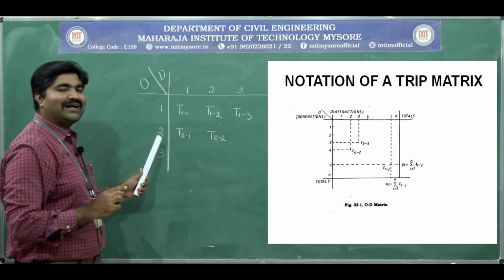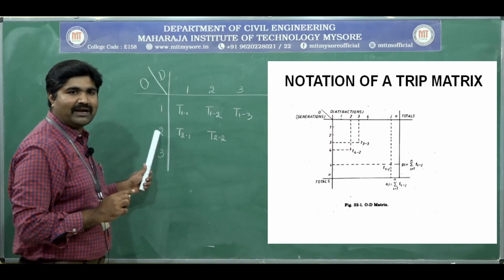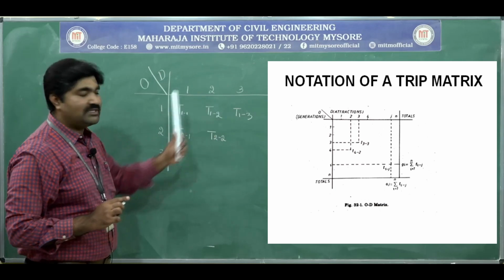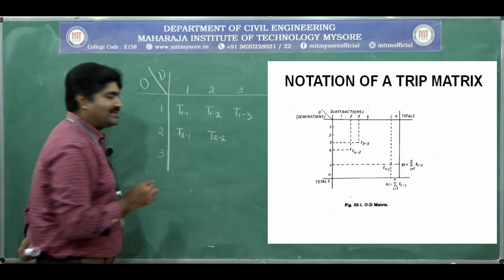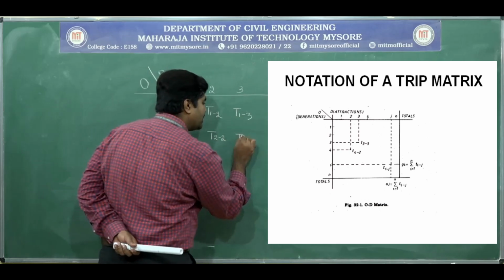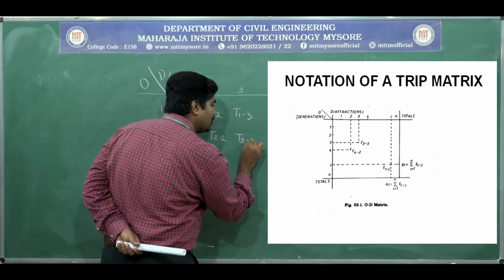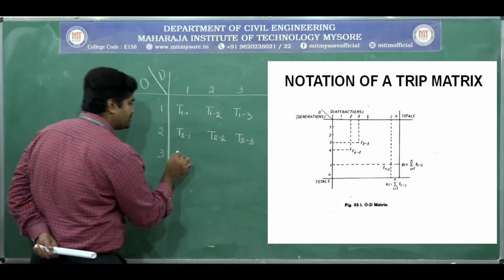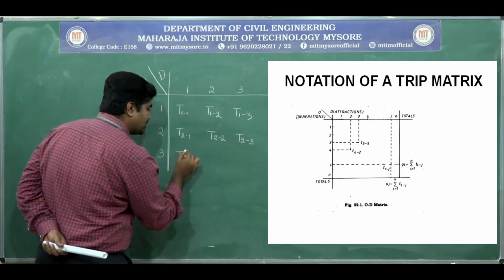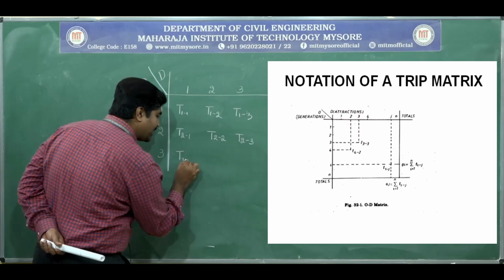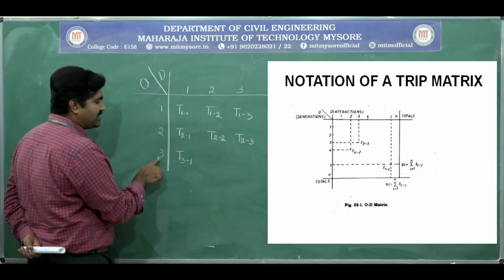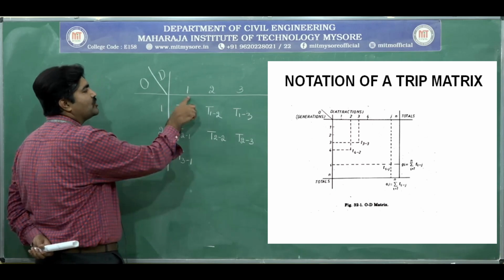The trips are generated in zone 2 and attracted towards zone 3. That is T 2 to 3. Next, trips generated at zone 3 and attracted towards 1.